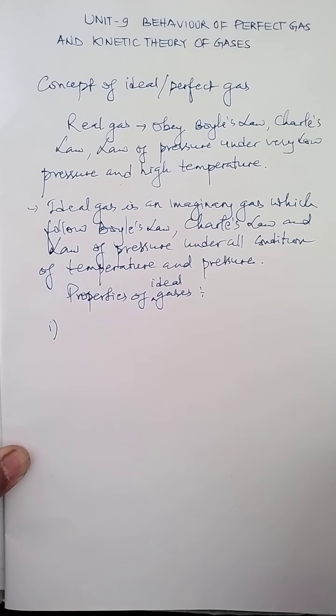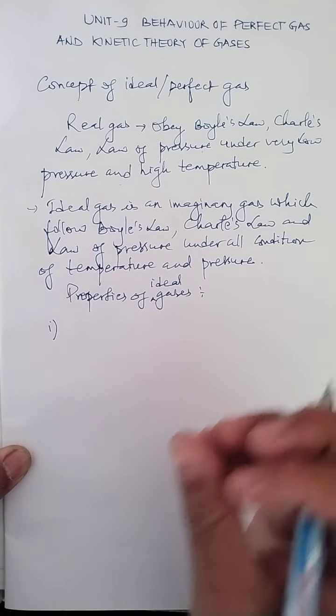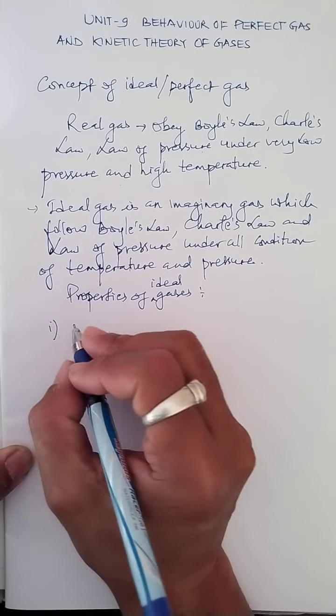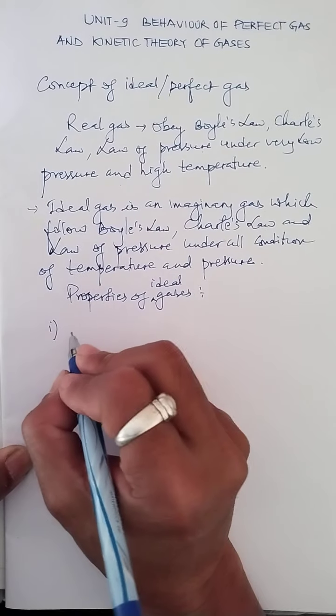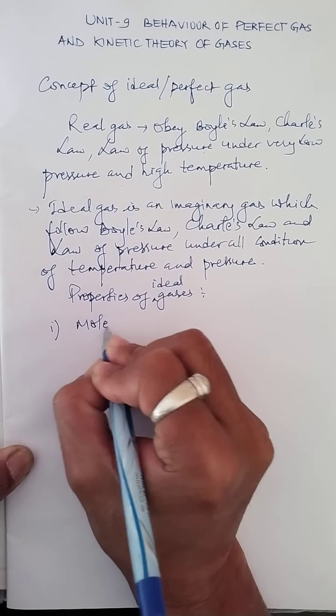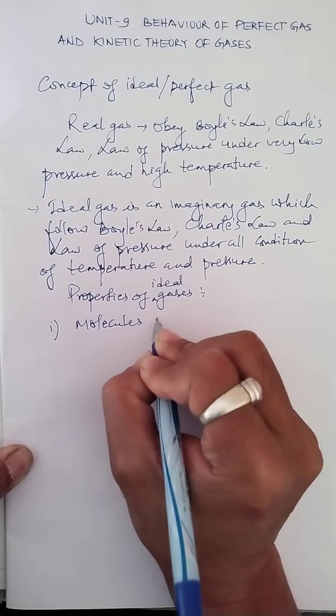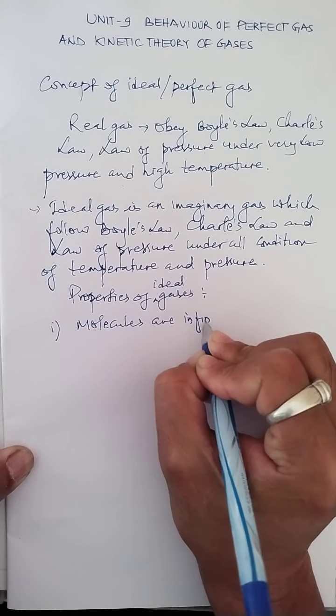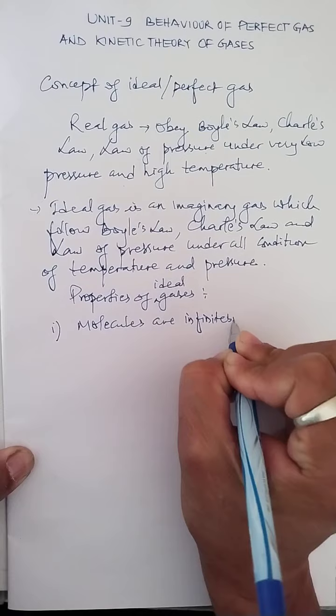It is imagined that these gases are such gases whose molecules are infinitely small, very, very small. So one of the first properties is that the molecules are infinitesimally small.